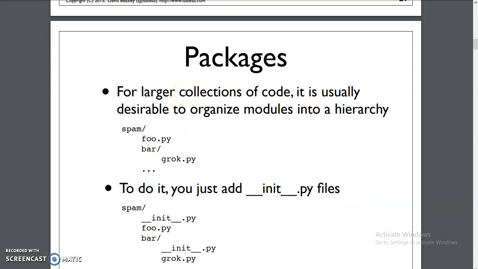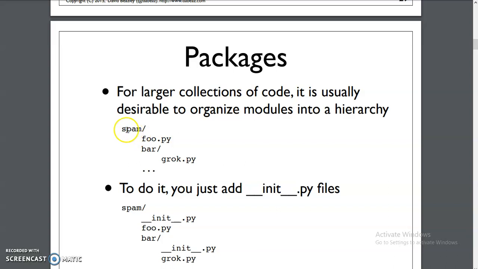Next we'll see how to create packages or namespaces. Packages are created like folders, with the required subfolders, and we can specify the required modules within those folders. Each and every module is a Python file, so I will mention all the required Python files in that particular package. Generally the package structure is like this: a main folder, spam, and within it a file foo.py, and within the spam folder a subfolder, bar, and within that another Python file, grok.py.